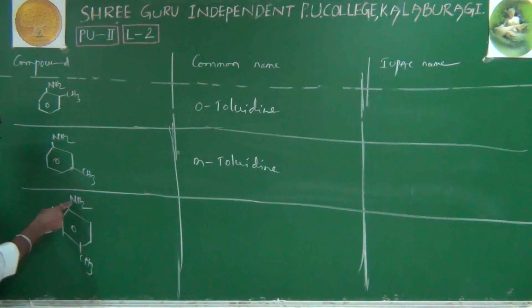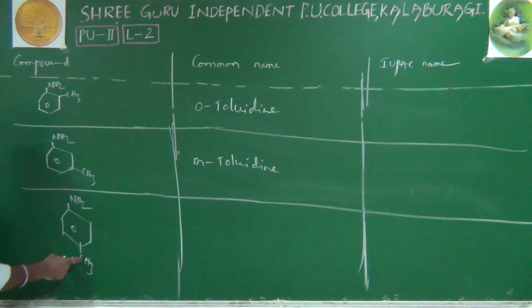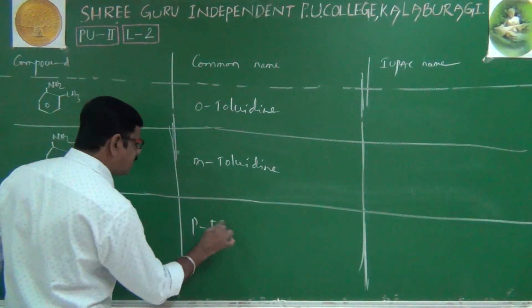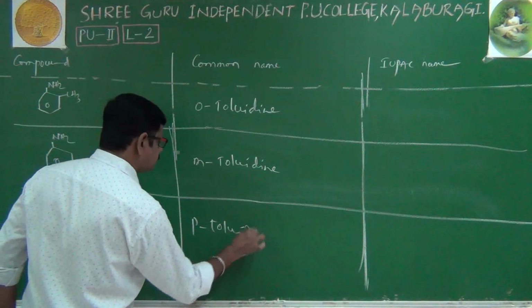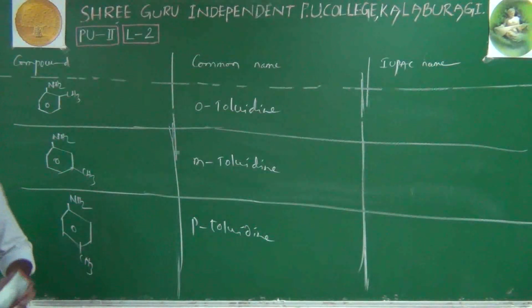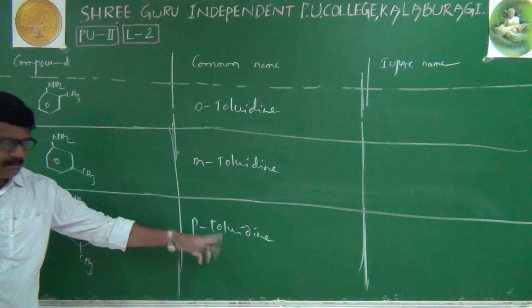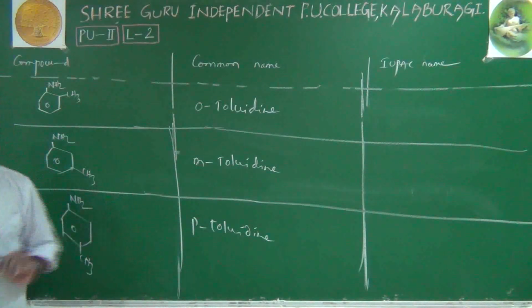And to the main functional group NH2, the CH3 group is present at the para position. That's why its name is para-toluidine. I'll repeat: ortho-toluidine, meta-toluidine, para-toluidine are the common names.